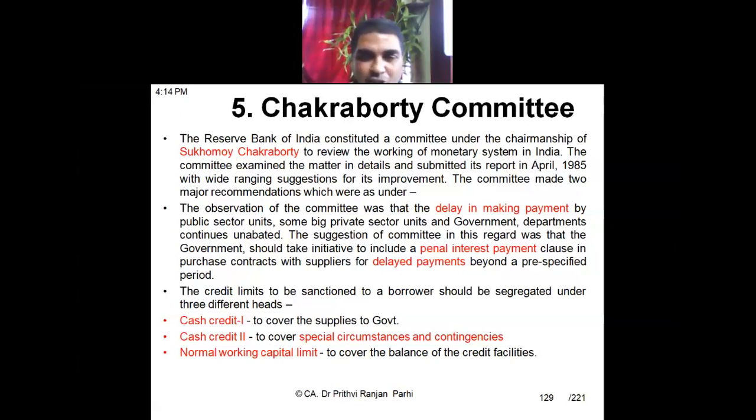If some emergency contingency situation arises, the second cash credit limit can be used. Third is for normal working capital limit to cover your normal credit facilities. So like this, three categories of credit limit can be extended. Okay, and then also government should take care of these delayed payments.